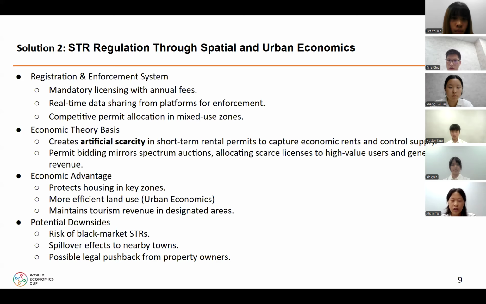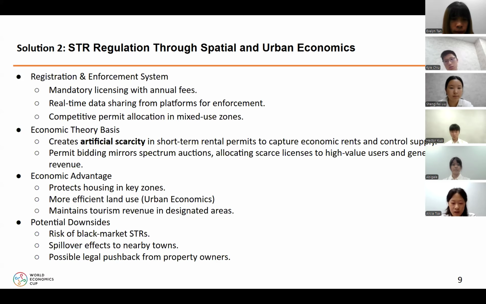In addition, this policy also has several economic advantages. It can protect housing through residential zones and use land for more efficiency, which is known for urban economics. It also maintains tourism revenue where it's sustainable. However, there are potential downsides to consider.